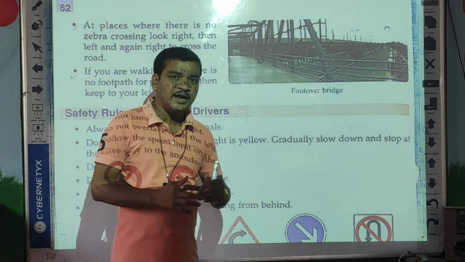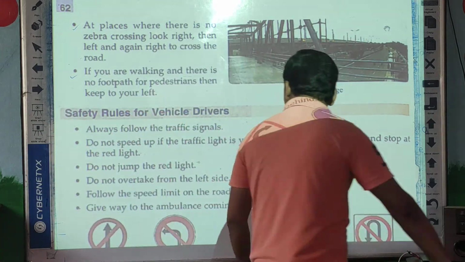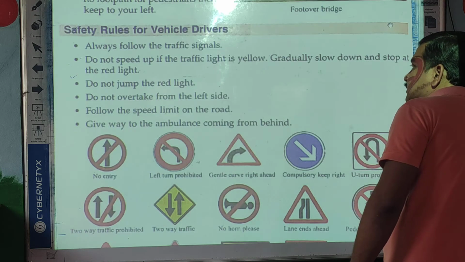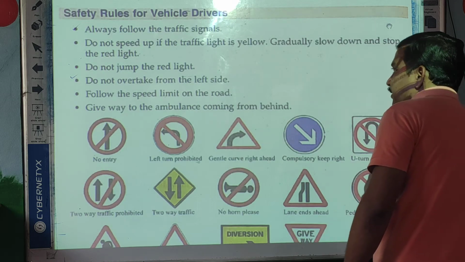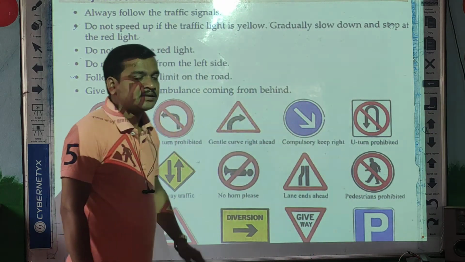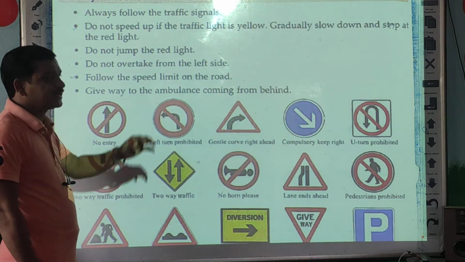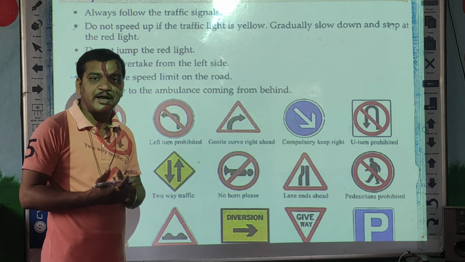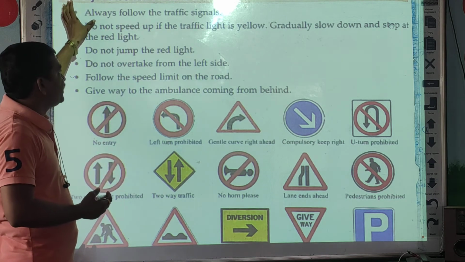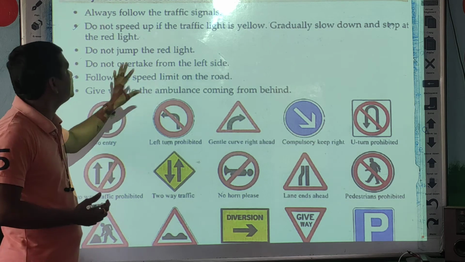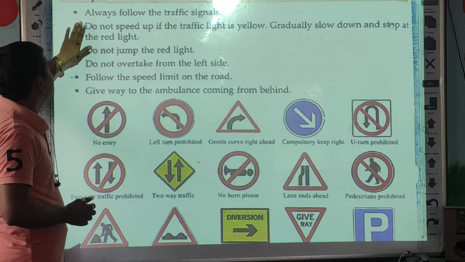Okay, students. Now next we will see the safety rules for vehicle drivers. Those who are riding vehicles, we call them drivers. Yes or no? So whatever drivers are there, vehicle drivers, they must follow these rules. So what are the rules?